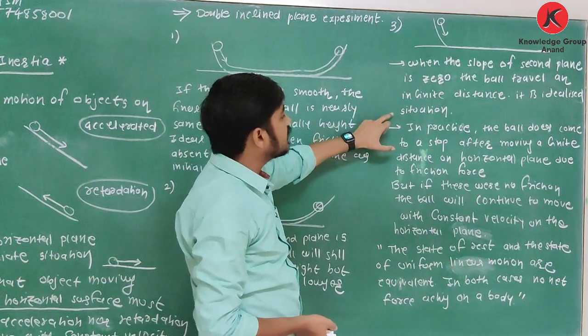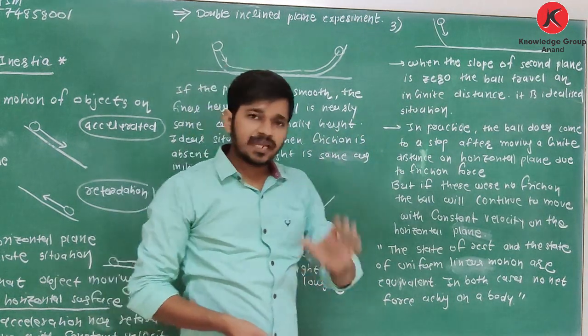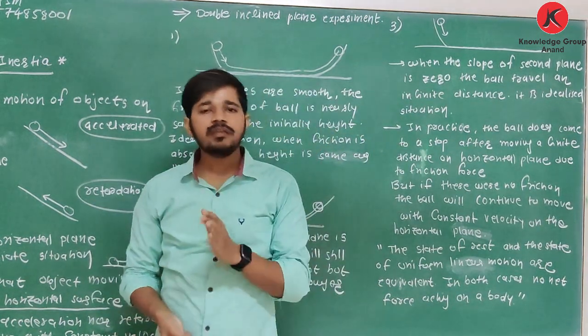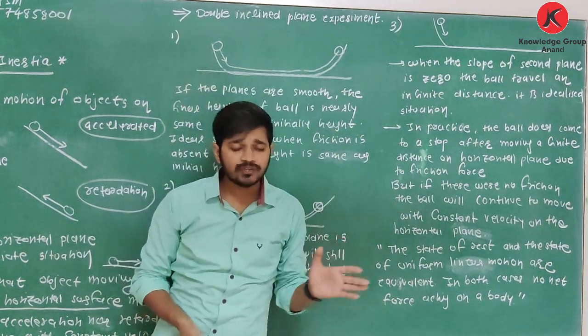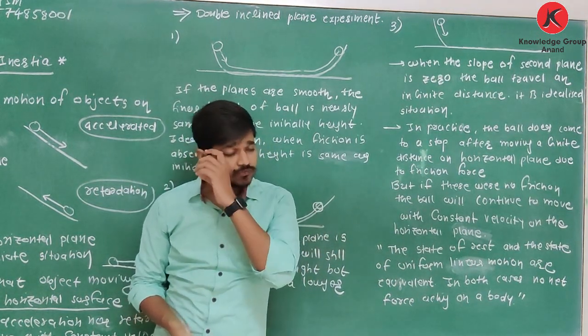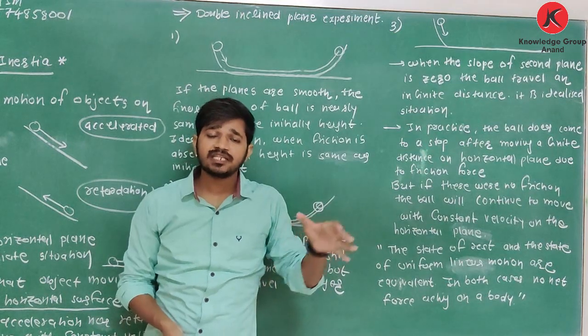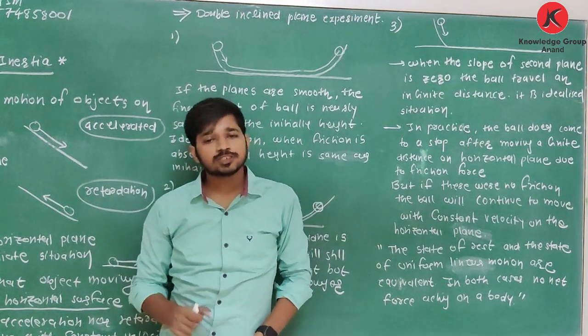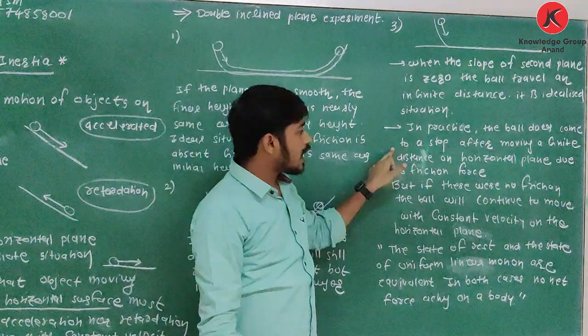It is an idealized situation. In practice, the ball has to face some friction forces, and due to those friction forces, after traveling some finite distance, it stops. To move it with uniform velocity, we have to apply some external force. Clear about this?